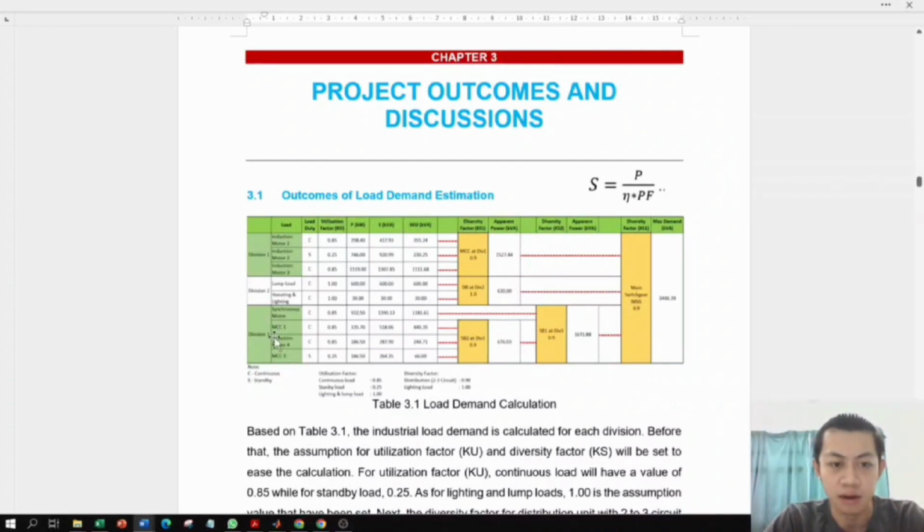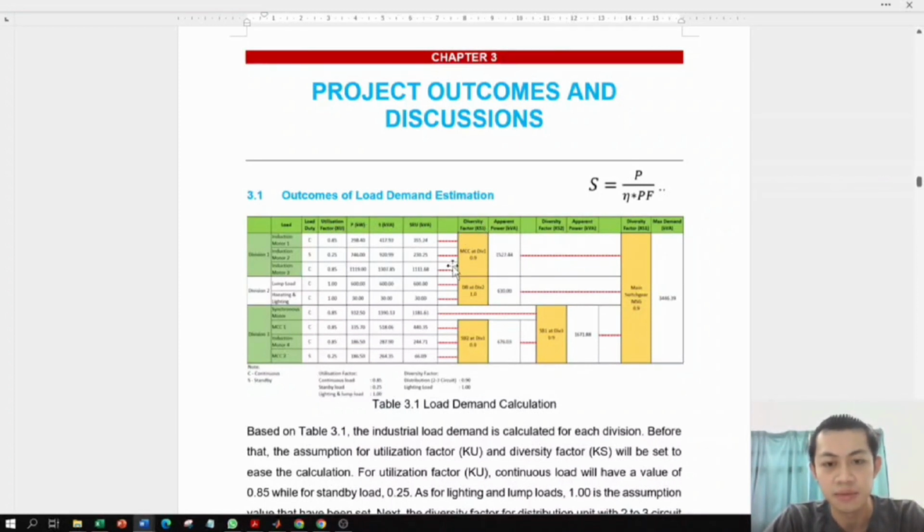This is the load in each division, and the load duty is stated here by using C or S. The utilization factor is also assumed based on this note, and the power will be obtained simply based on the detail of the load. The apparent power here is obtained by using this formula, and simply multiplying the apparent power with the utilization factor, we get SKU, which is also apparent power after multiplying it with KU.